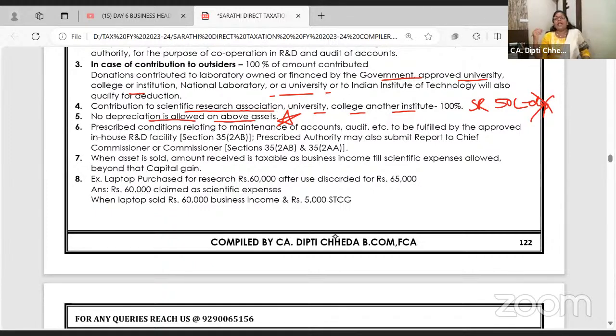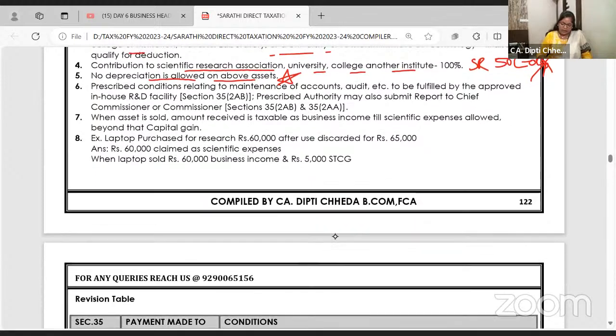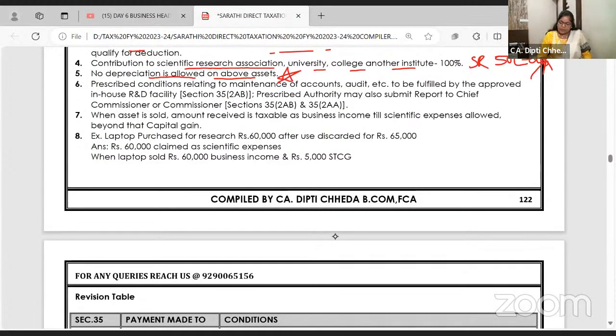Land cost is in crores of rupees. Then for years that company will debit the land cost and show loss and will not pay any tax. So land cost is not allowed. Okay? Right. Now, you have to submit the report to the chief commissioner about what scientific research you have done, and take a report of the CA and all.